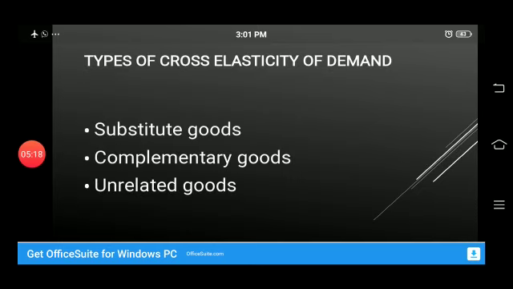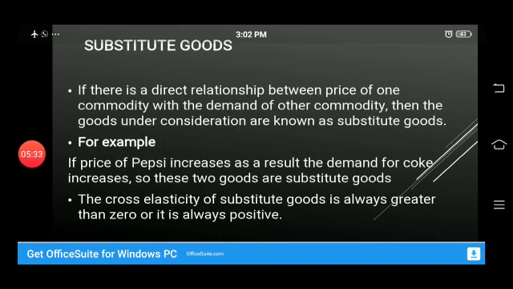Types of cross elasticity of demand. This cross elasticity of demand is divided into three more types, that is substitute goods, complementary goods and unrelated goods. Number 1, substitute goods. If there is a direct relationship between the price of one commodity with the demand of